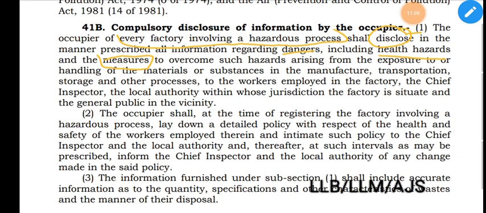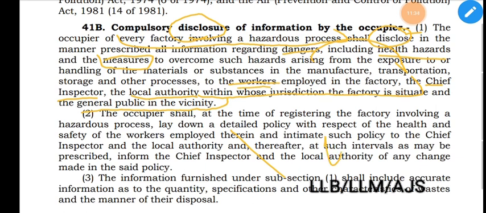The occupier shall also disclose this to the chief inspector, the local authority within whose jurisdiction the factory is situated, and the general public in the vicinity. So the occupier shall disclose this information to these persons. First of all, to the chief inspector. Second, the local authority within whose jurisdiction the factory is situated, and the general public in the vicinity, and also the workman. So, four persons.